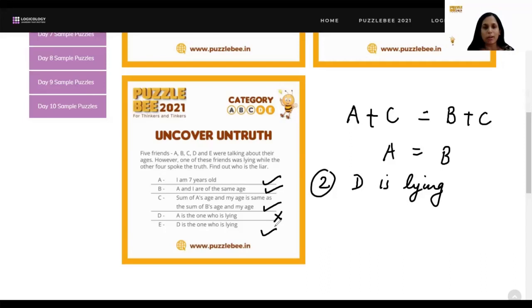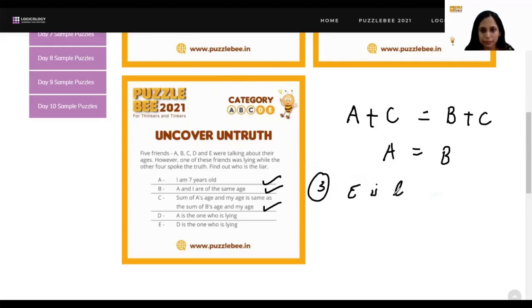But just for the sake of understanding, I will evaluate the third option also. So our answer, the correct answer here is indeed D. But let's see what happens if we say that E is the liar. Okay. So I will erase this, and for the timing, I'll also erase these two marks here. Now let's assume E is lying. If E is lying, what happens? E has said that D is the one who is lying. So this statement itself is incorrect.